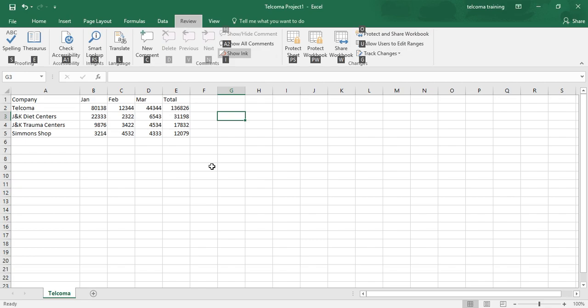Excel displays all the command button hotkeys next to their buttons, along with the hotkeys for the dialog box launchers in any group on that tab. To select a command button or dialog box launcher, simply type its hotkey. You can see these are the hotkeys: L, C, PS, PW, whatever you are looking for. The highlighted alphabets, they all are the hotkeys. You just press Alt and the hotkey and you will select that command.